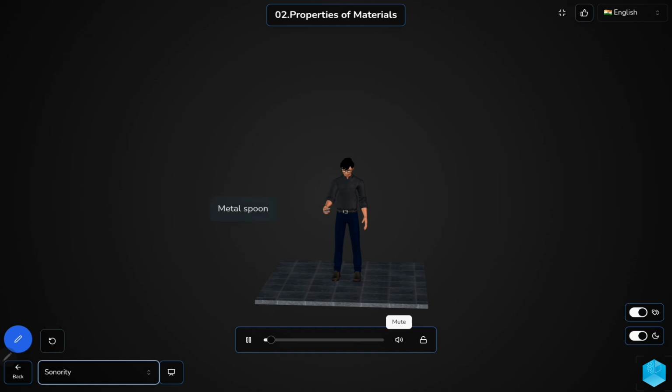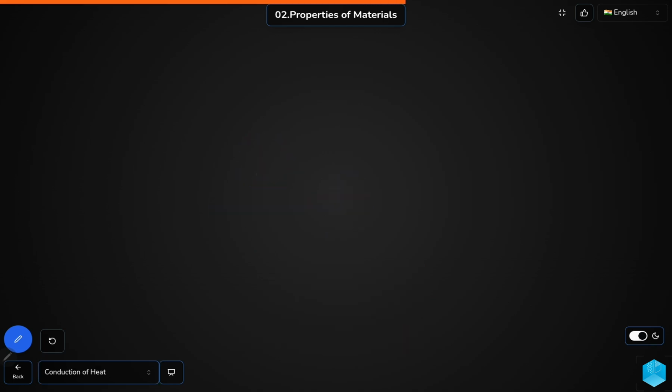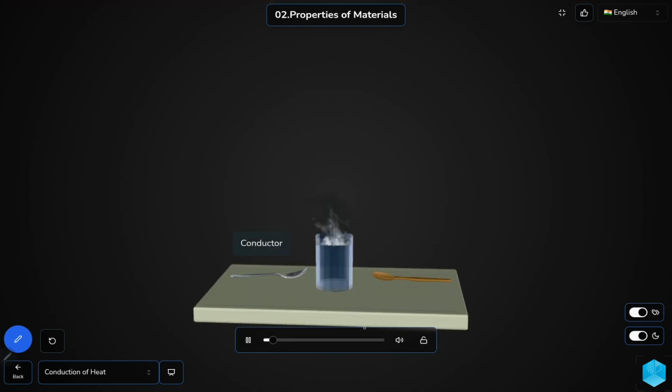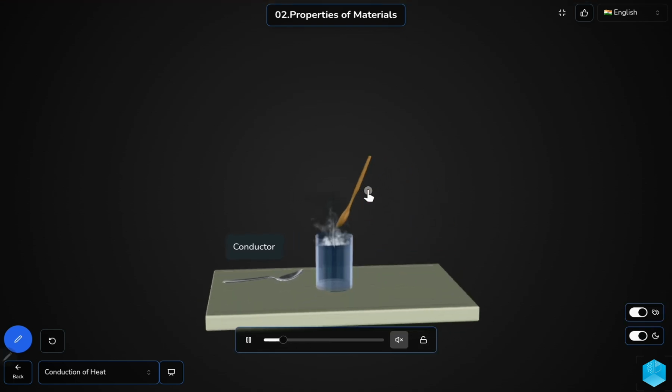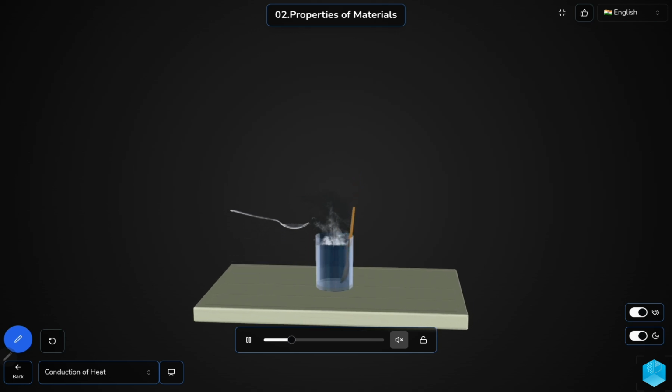Then next, let us study another property. It is called conduction of heat. Now, you might have seen, when your mother gives milk, if she keeps any spoon in the hot material, the spoon gets hot. So here in the model, you can see there are two spoons kept in the hot water. One is a metal spoon, another one is a wooden spoon. So which one do you think will become hot? Of course, the metal spoon. So some metals are good conductors of heat.